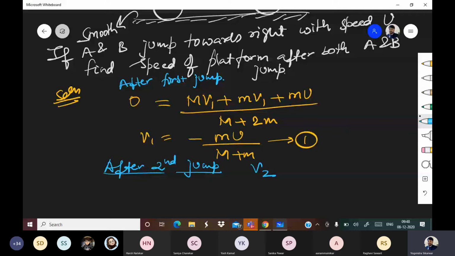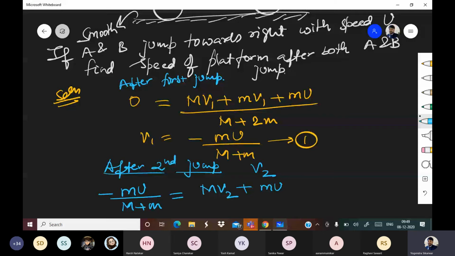So what we can write is, how much is initial? That is v1. So that will be minus mu upon M plus m, and that will be equal to capital M v2, because that is the velocity of capital M after the second jump. Plus small mu, because it is jumping with u only. Okay.